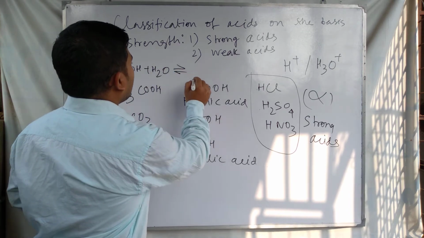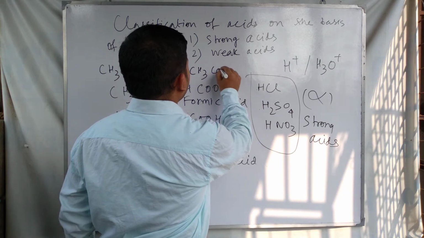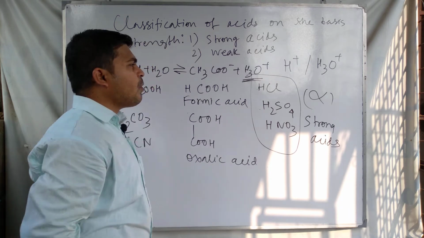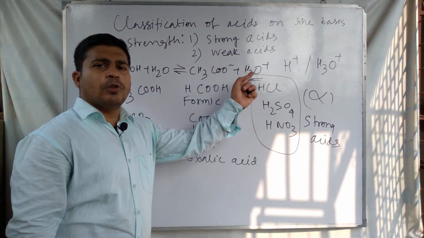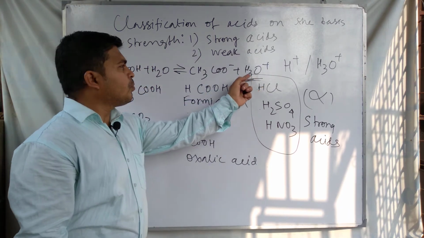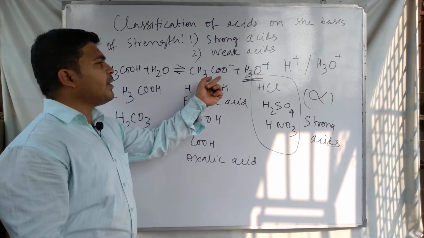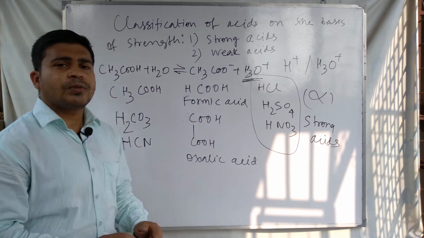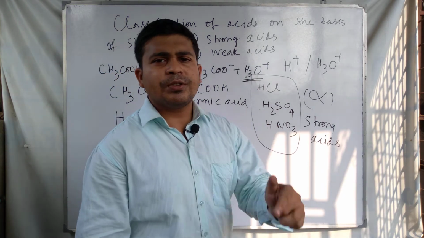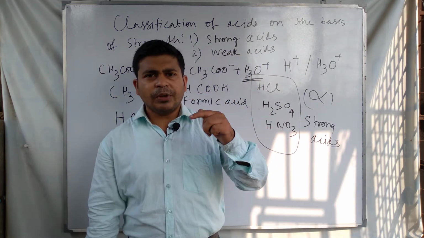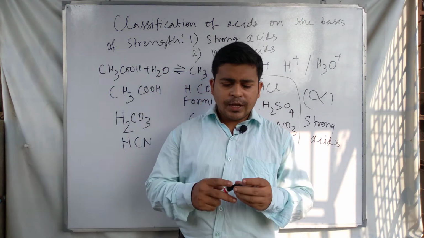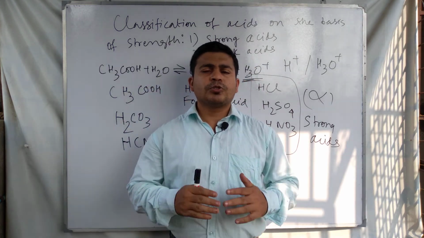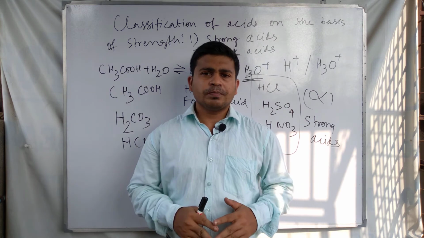In this case acetate ion, CH3COO minus ion, and H3O plus ion form, but the concentration of hydronium ion is low here, because the dissociation of acetic acid into acetate ion and H3O plus ion is very small, meaning the degree of dissociation for these weak acids is very small. For this reason the H3O plus ion or H plus ion concentration in the weak acid aqueous solution is very low.